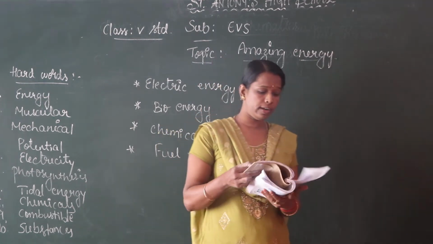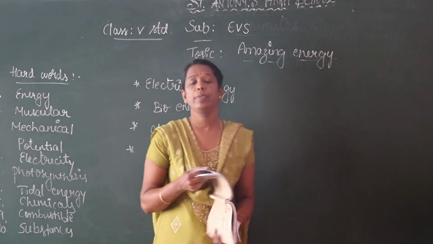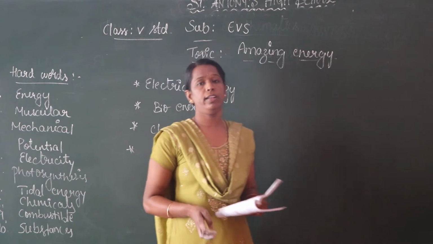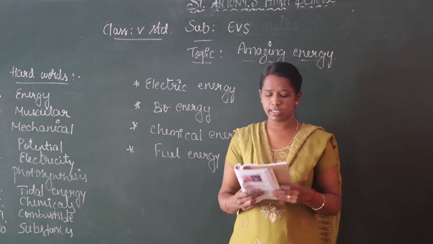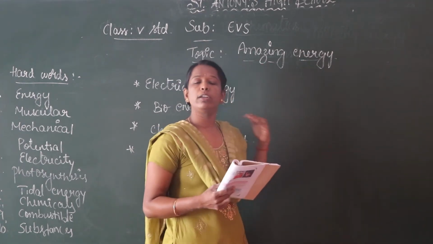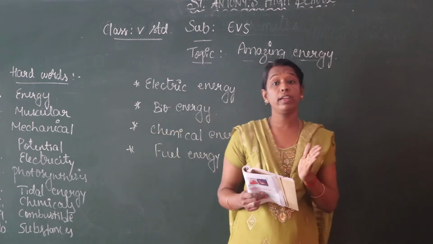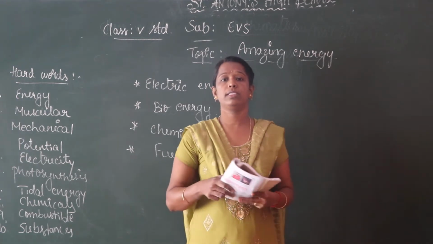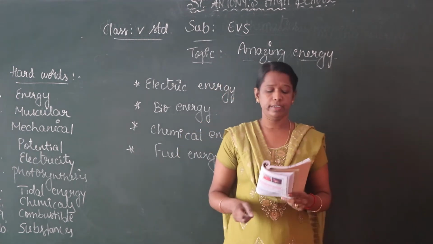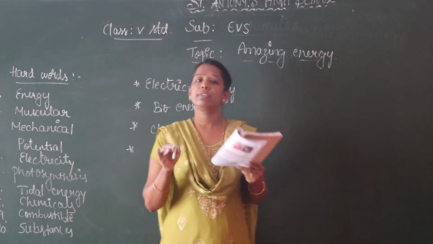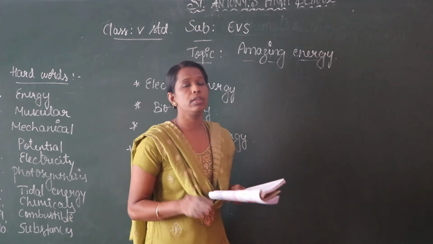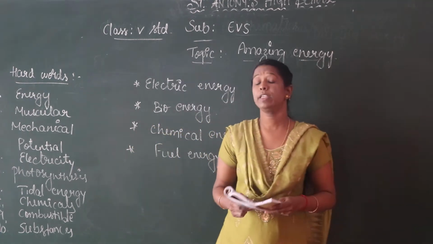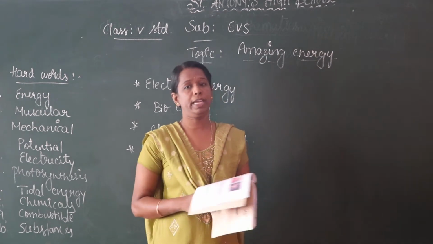And the next energy is called what? Mechanical energy. The sum of potential energy and kinetic energy gives mechanical energy. An example for potential energy is water stored in a dam. Kinetic energy is the flowing off, that is, the water going out. That is an example for kinetic energy. The sum of the potential energy and kinetic energy gives mechanical energy. Sorry children, this is an example for mechanical energy.